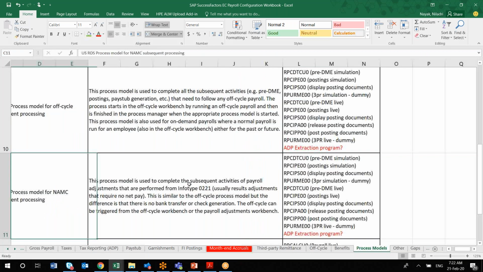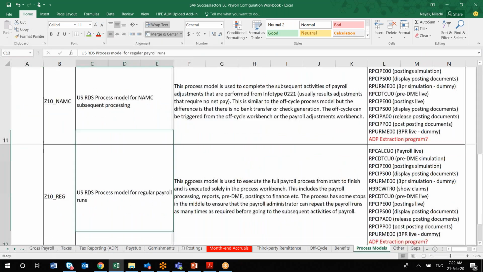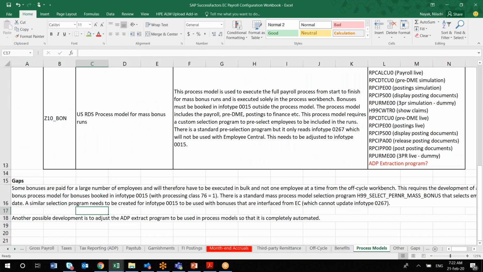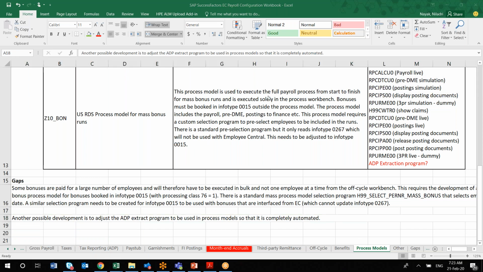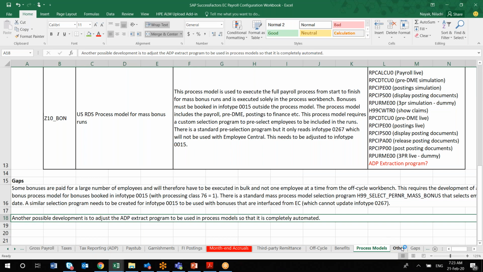Okay, that information you'll be finding here. In this, is there any gap whenever you are designing this process model? Is there any difference in opinion of the clients? Suppose a particular information or input type they are not using, or any possible development is required to the ADP extraction program, then you have to coordinate with your ADP consultant or ADP vendor, who will be making some changes required from the process model point of view. That information will be captured in this particular sheet.